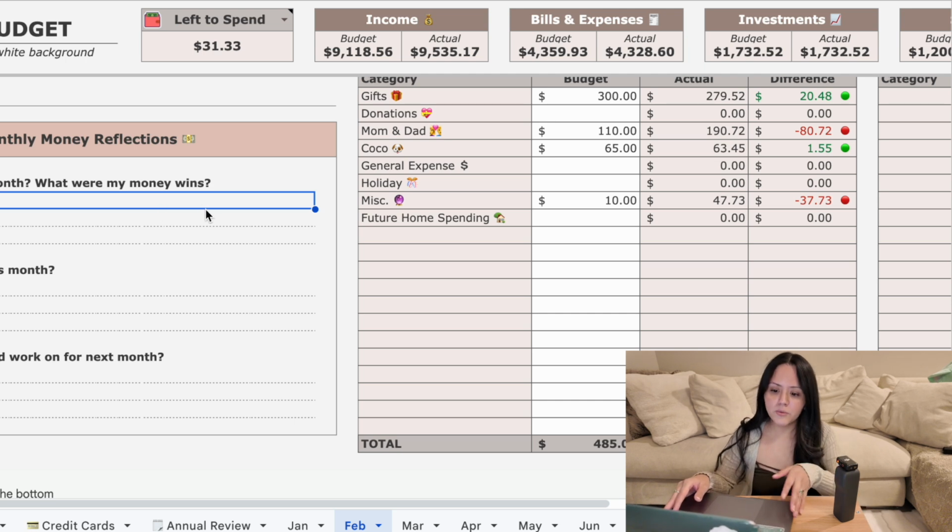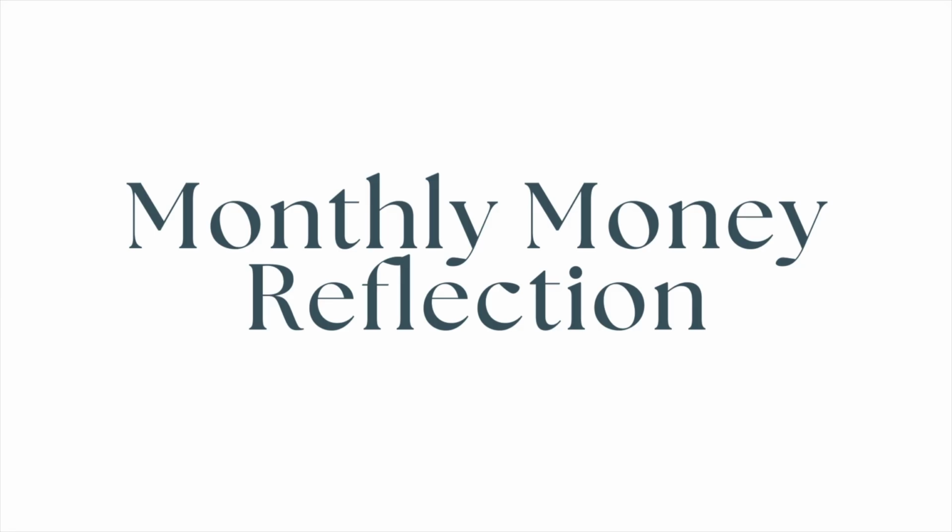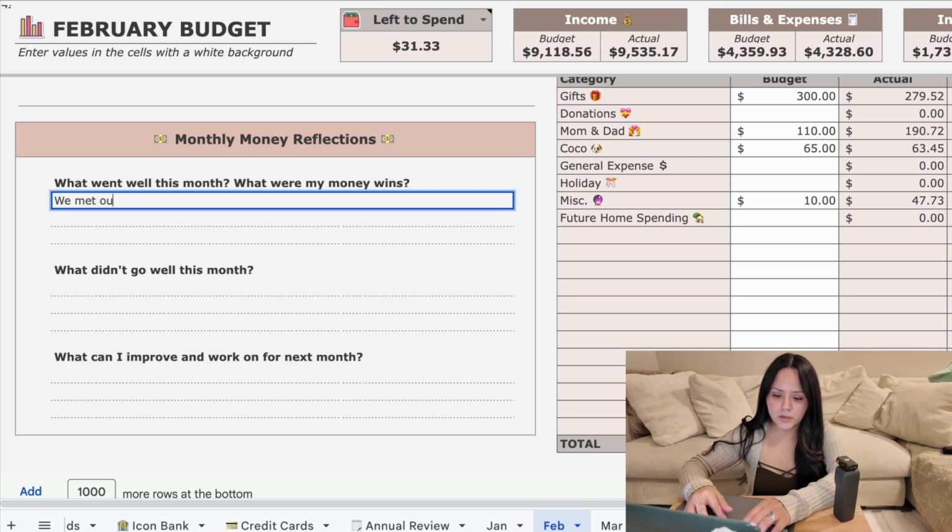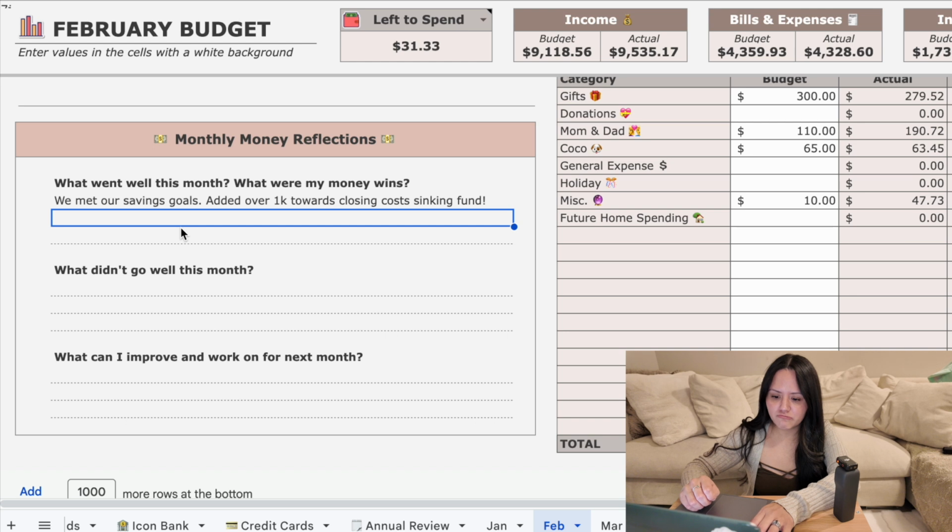What went well this month? What were my money wins? We met our savings goals, added over 1K towards closing cost sinking fund. I'm so happy about that. And then what else? I'd say starting investments is a win, because I really didn't want to do it. But I did. Yay.